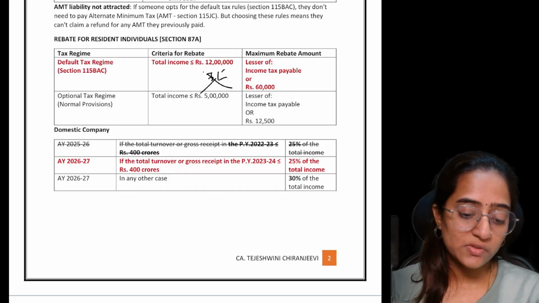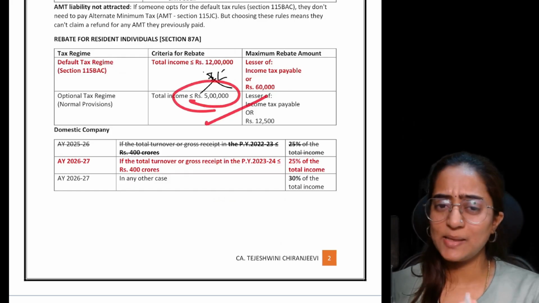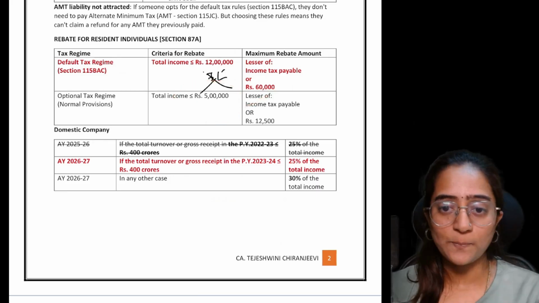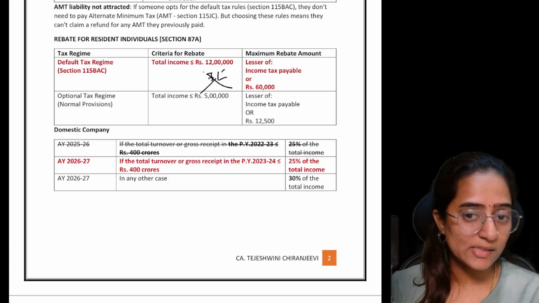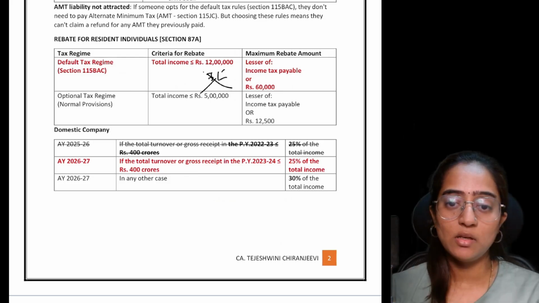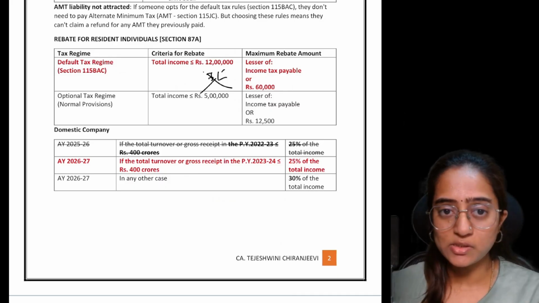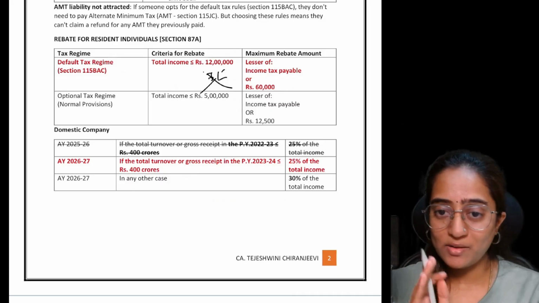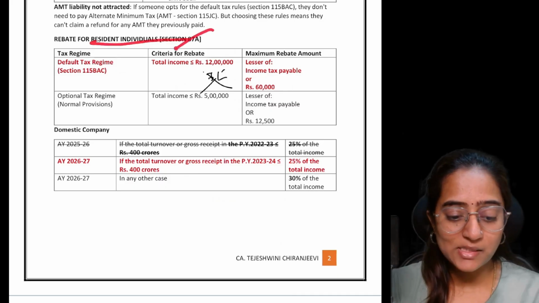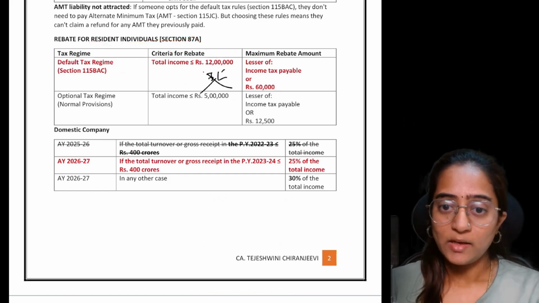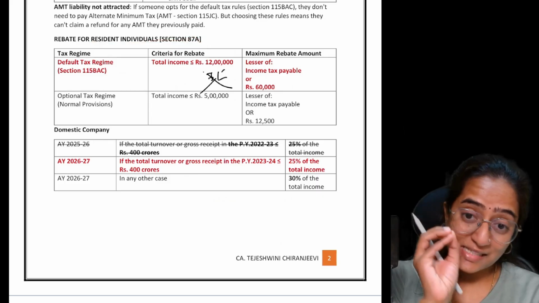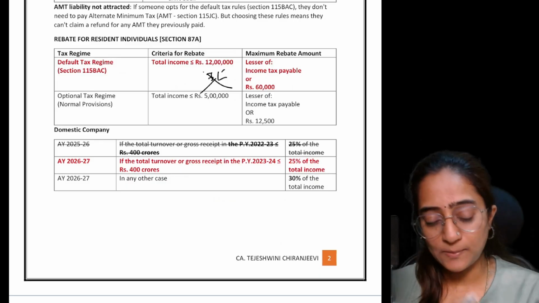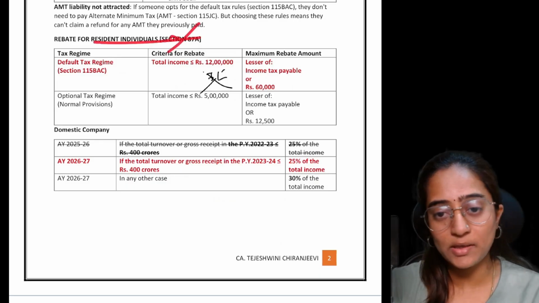Remember. Optional provision, however, it was 5 lakh and still the same 5 lakh rupees prevail over here. Now, I'll ask a question. Is this rebate applicable for resident individual? Yes, it is applicable. What about non-resident individuals? For non-resident individuals, remember 87A is not applicable. Non-resident, that fellow came from California for the first time and is settling in India. He is a non-resident. His residential status is non-resident. So for his income, will he get any rebate? No.